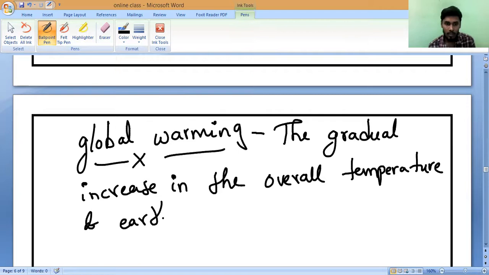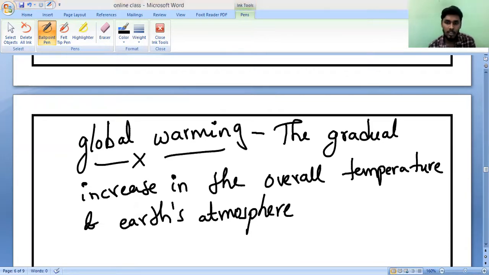Earth's atmosphere. Are you writing, Chaitanya? Due to greenhouse effect.